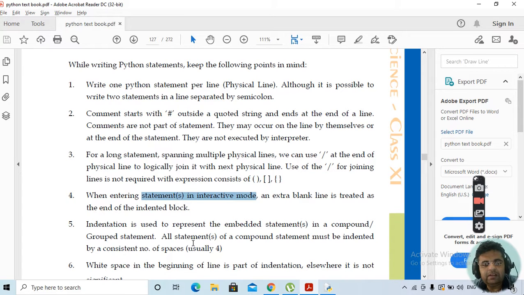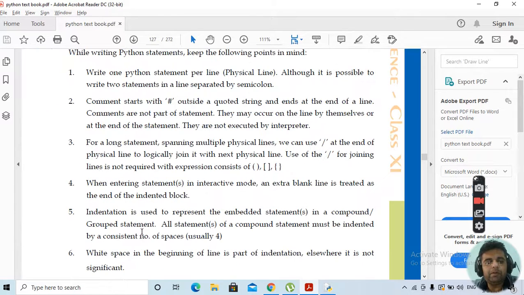Then indentation is used to represent the embedded statements in a compound or grouped statement. As we have discussed previously also, indentation serves the purpose of curly braces in C, C++. So here no curly braces are there, indentation is used. White space in the beginning of a line is a part of indentation. If we are having white space at the beginning, that means it is a part of indentation.